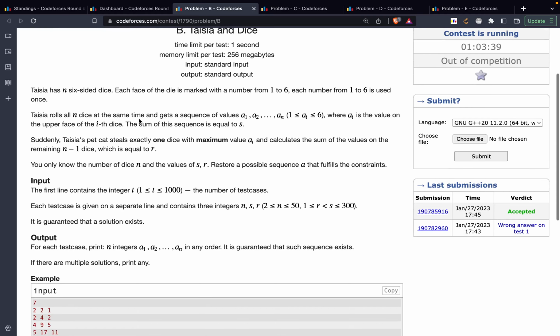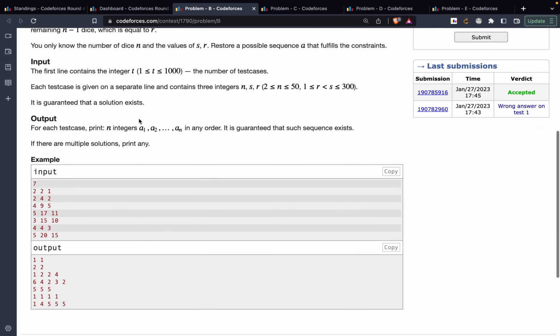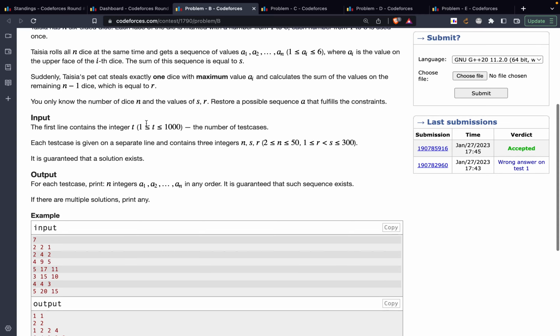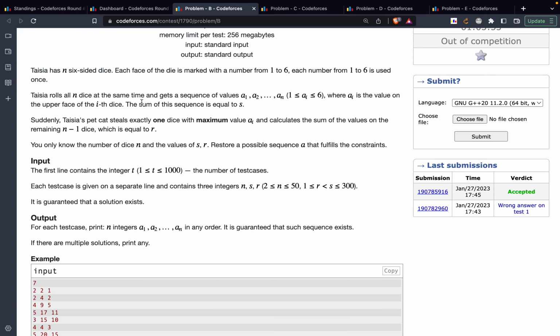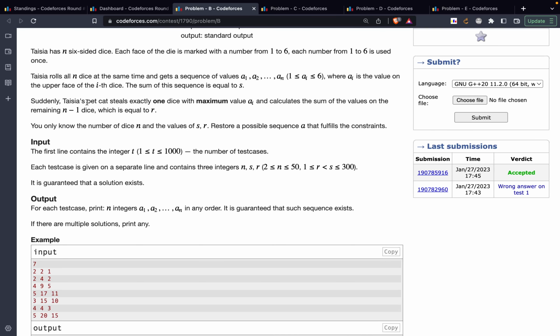So then also there's a lot of gibberish, so let me get to the gist of the question. So the gist is that this lady Taisa, I don't know how to pronounce her name, had n dice, right, and she rolled them. Now when you roll a die, you'll be getting values from 1 to 6 on each die, right? Then she summed it up and the sum came to a value, let's say s. Now she removed the die, and the current sum now is actually r.